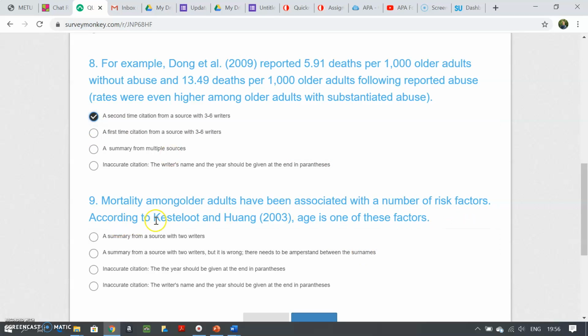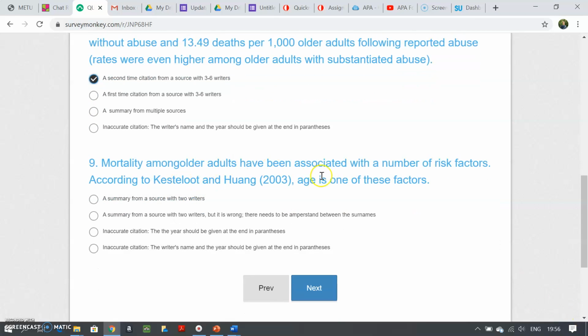And this last question: mortality among adults have been associated with, okay, according to age is one of these factors. This is a summary from a source with 2 writers. Yeah, this is correct. A summary from 2 writers, but wrong, there needs to be an ampersand. No, we don't use an ampersand if we are writing the writers' names in the text.